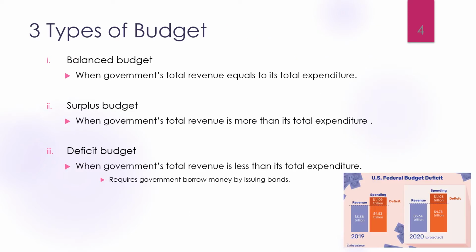Every year, government may choose a suitable type of budget based on the business condition of an economy. If the government's total revenue is equal to its total expenditure, it is a balanced budget. A surplus budget happens when government total revenue is more than its total expenditure. On the other hand, a deficit budget is adopted when government's total revenue is less than its total expenditure.